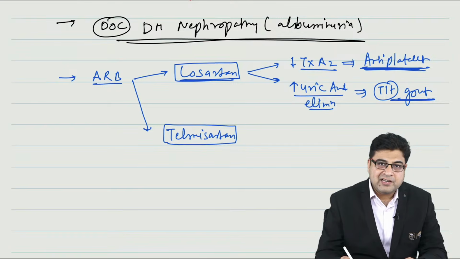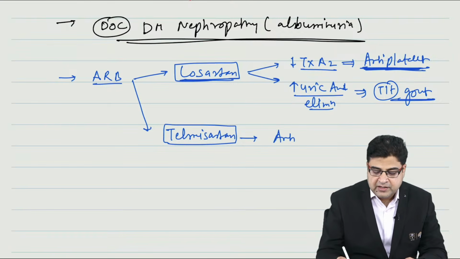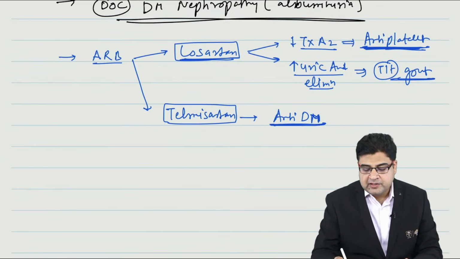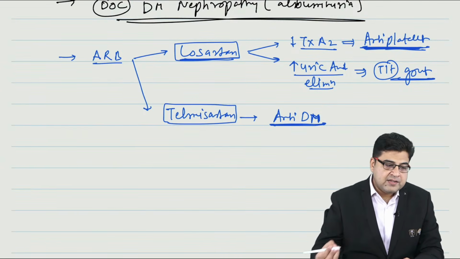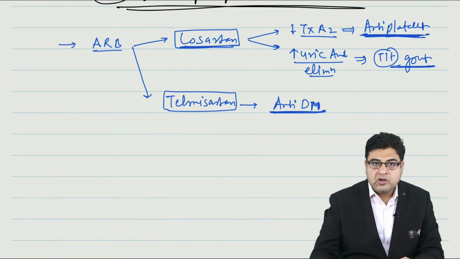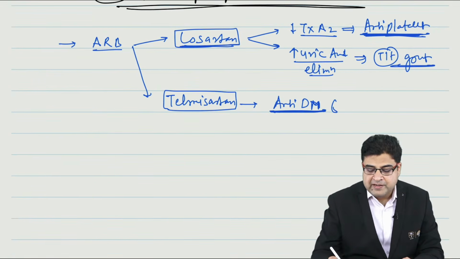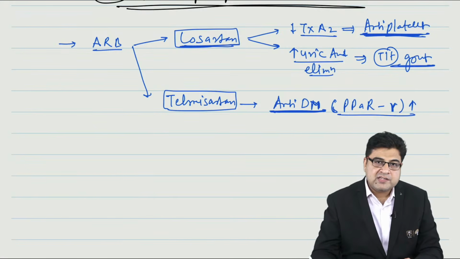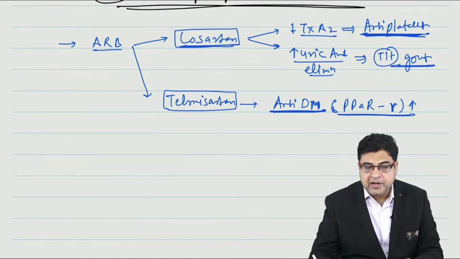So please remember guys, telmisartan is a drug. This medicine has anti-diabetic property, so it can control the glucose level in your body. Now being an anti-diabetic drug, how will this medicine act in the body? Please remember, this medicine will act on the PPAR gamma receptor, and that is why it has anti-diabetic property.